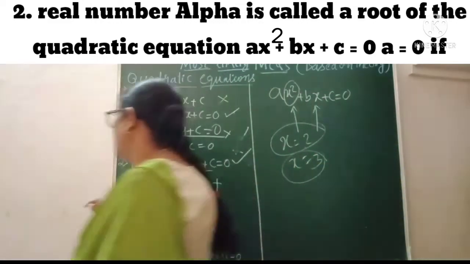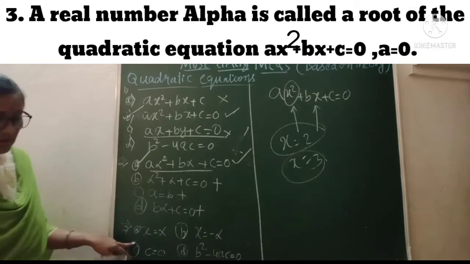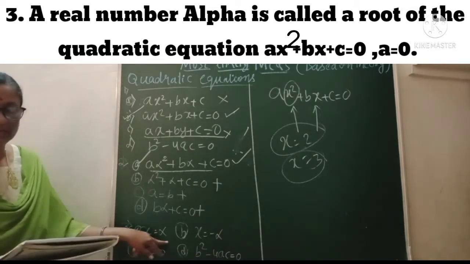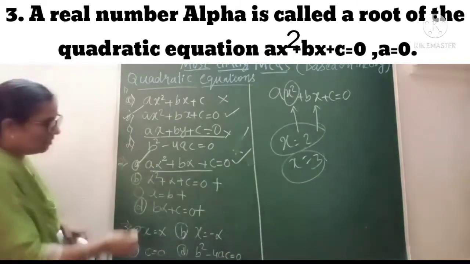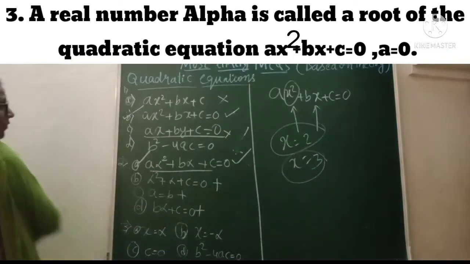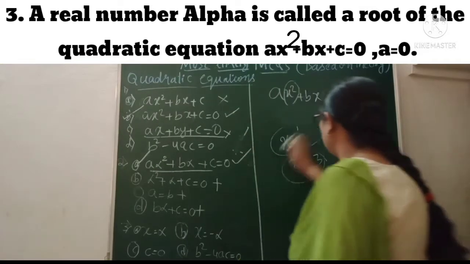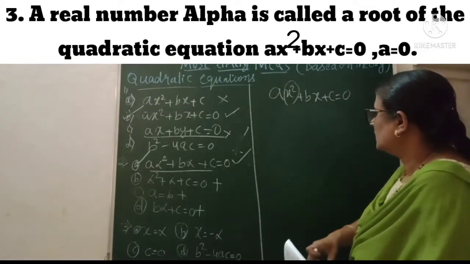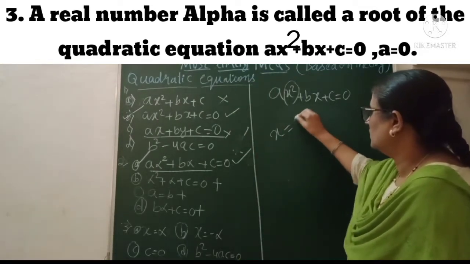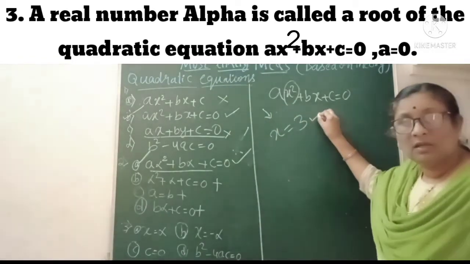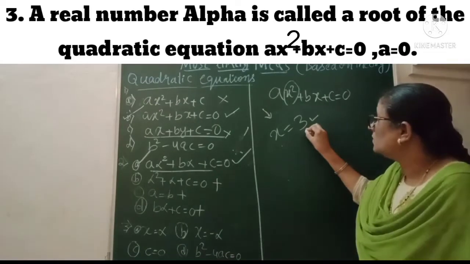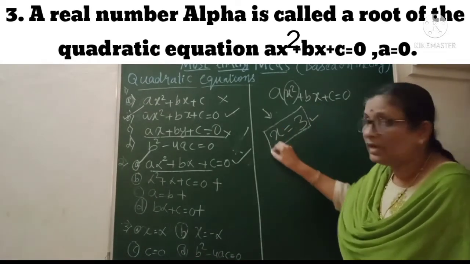In the third one, the same thing is continued. What you are given here: a real number alpha is called a root of the equation, as I told you just now. Now I continue the same thing here. So when I say x is equal to 3, if I solve some equation and get x is equal to 3, I call it a root of the equation.